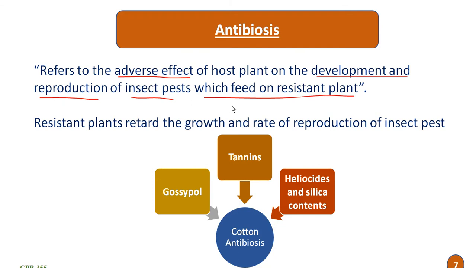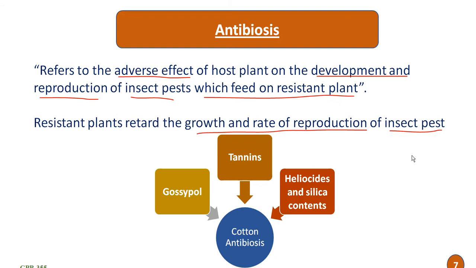Once the insect feeds on that plant, it has an adverse effect on the insect. The resistant plant retards the growth and rate of reproduction of the insect, and in some cases there is a chance of death of the insect. Thus antibiosis is considered a true form of resistance to the insect pest.